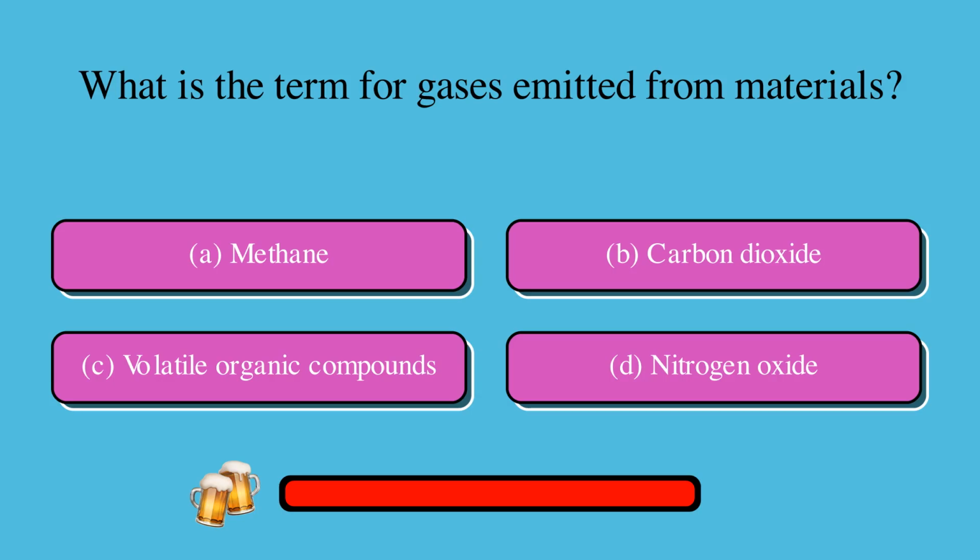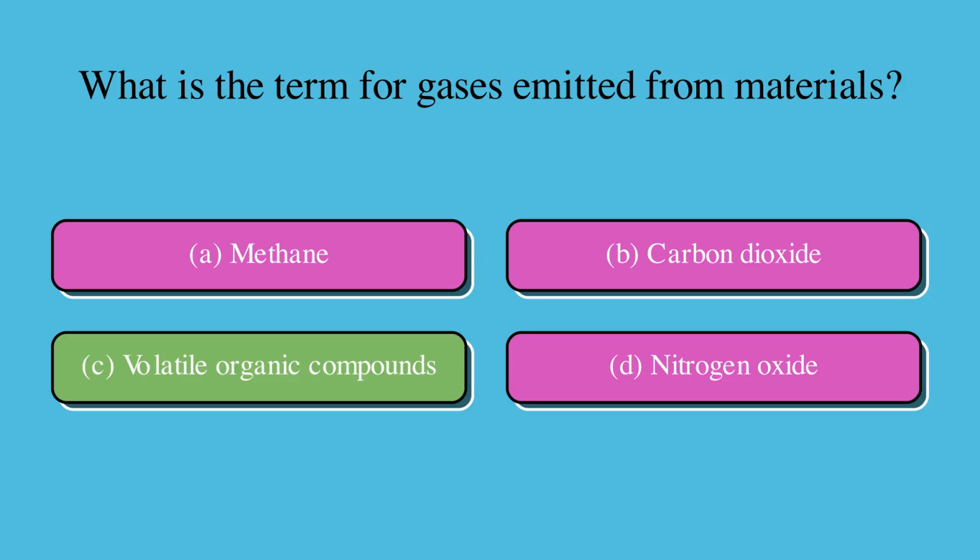What is the term for gases emitted from materials? Is it A, methane, B, carbon dioxide, C, volatile organic compounds, or D, nitrogen oxide? The correct answer is C, volatile organic compounds.